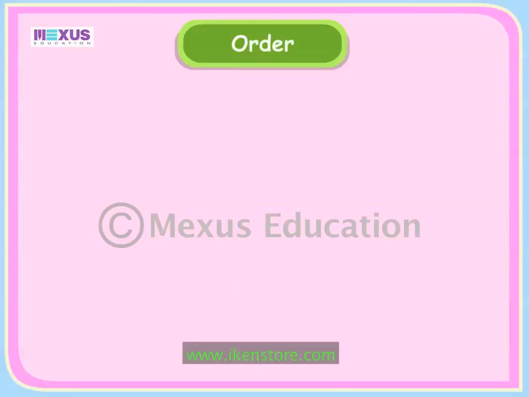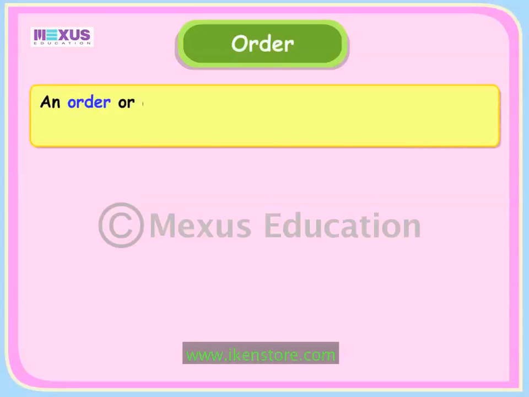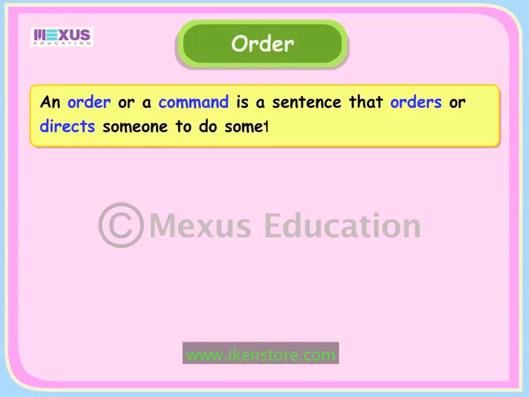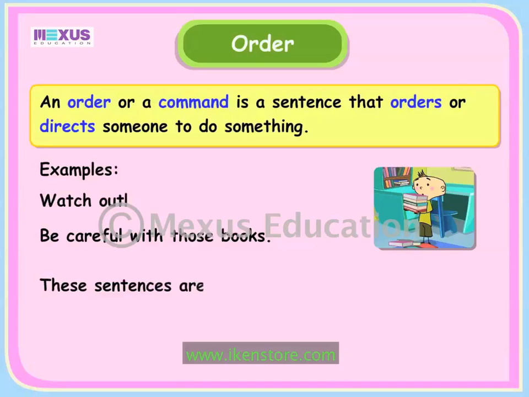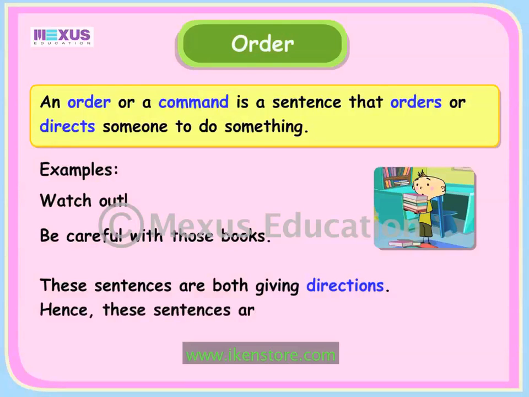An order is also a type of sentence. An order or a command is a sentence that orders or directs someone to do something. Let's look at two examples here. Watch out! Be careful with those books. Both these sentences are giving directions. Hence, these sentences are called orders.